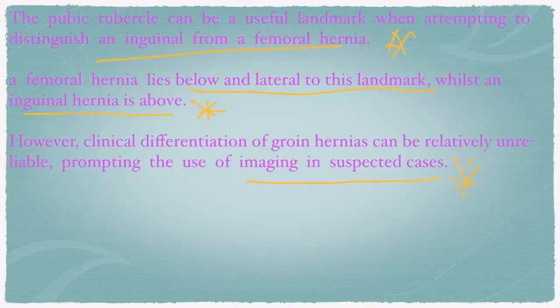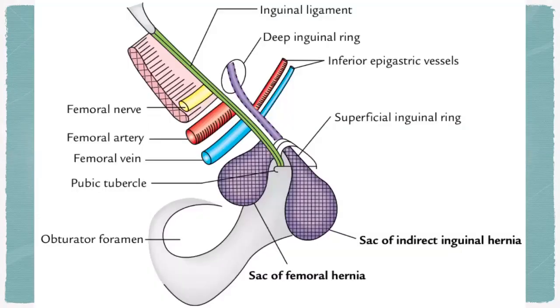But as a general rule, the bulging that appears lateral to and below the pubic tubercle is a femoral hernia, whereas if the hernia is above the pubic tubercle, it is an inguinal hernia. You see, this is the pubic tubercle, right? See, this is the inguinal hernia. Below is the femoral hernia, right?